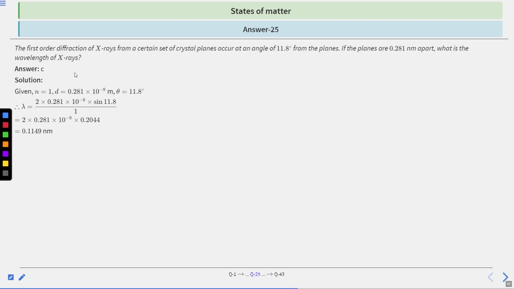Okay, so the correct answer will be option number C. We have been given n as 1, d is 0.281 times 10 to the power minus 9 as given in nanometers, and theta will be 11.8. Putting the values in the lambda formula, 2d sin theta upon n, it will come out as 0.1149. That's why option C is the correct answer.